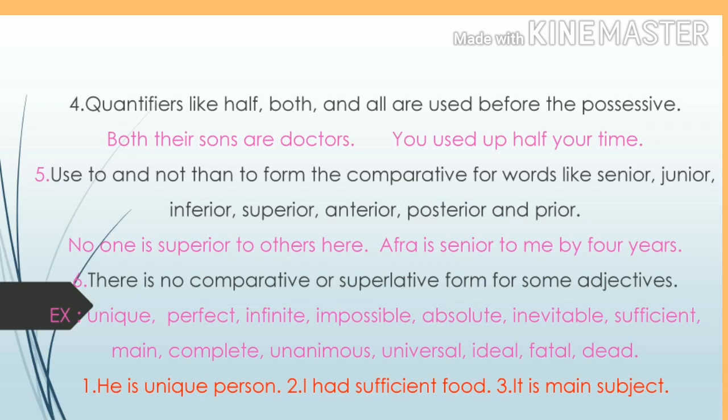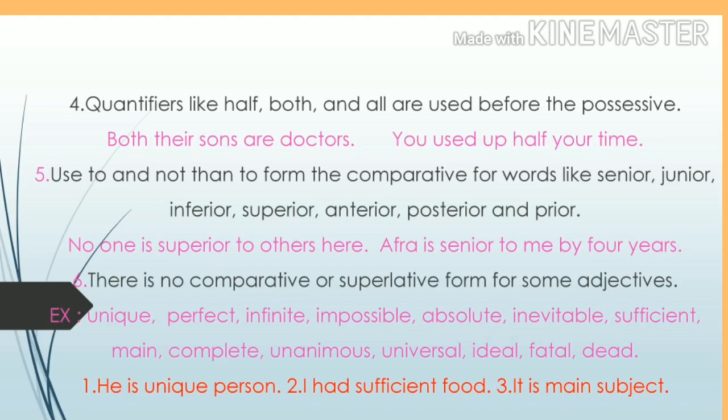For example, Afra is senior to me by 4 years. We should not write Afra is senior than me by 4 years. It is wrong. For all these words, senior, junior, inferior, superior, anterior, posterior and prior, we have to use to, not than.